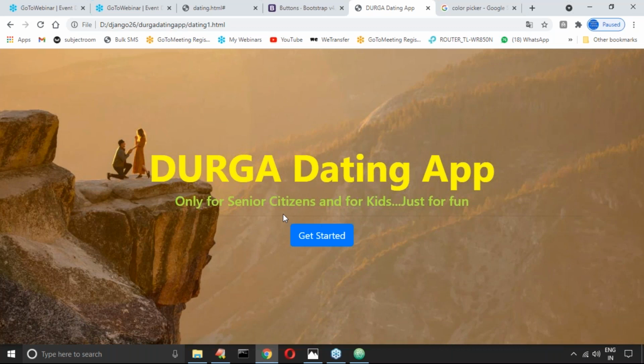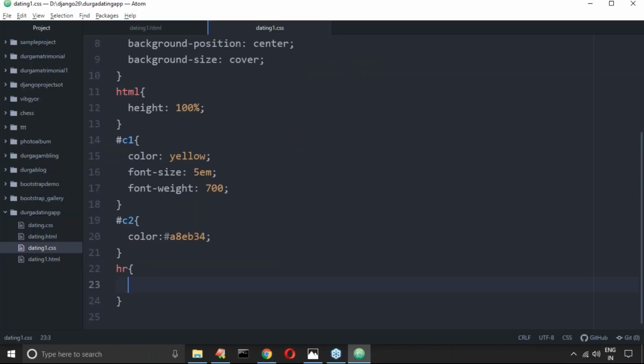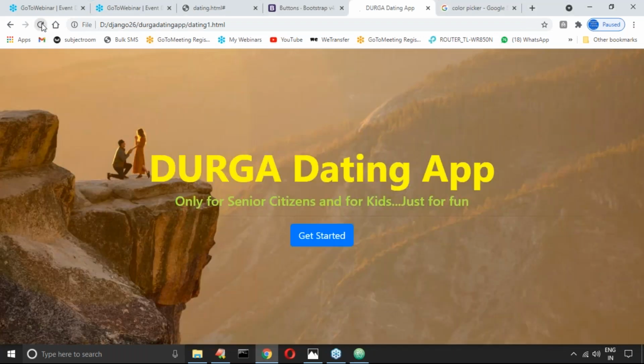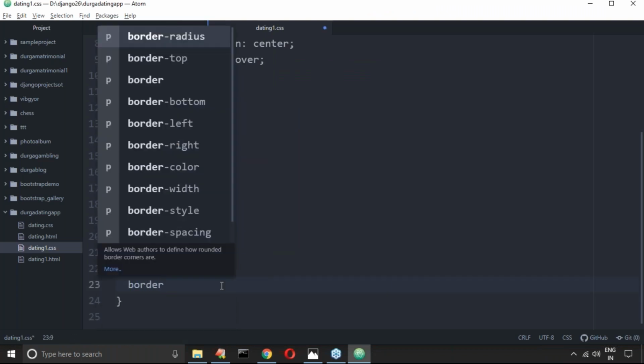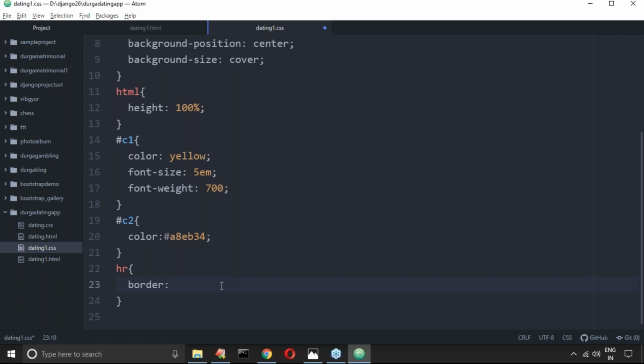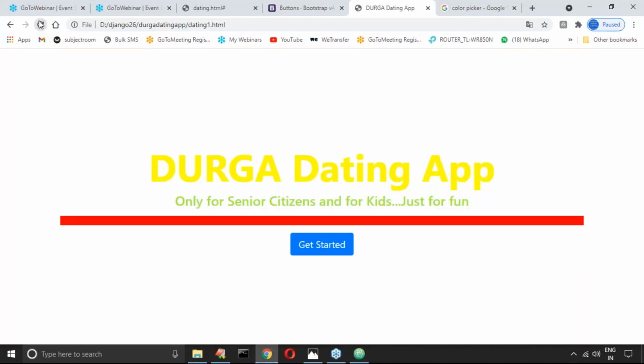Is there any chance to change the color? I don't think it is going to change. It is not text, right? No, it is not changing color. Is there any chance to keep a border? So 10 pixel solid red, something like that. Yeah, good.